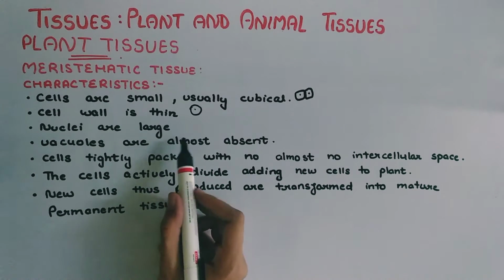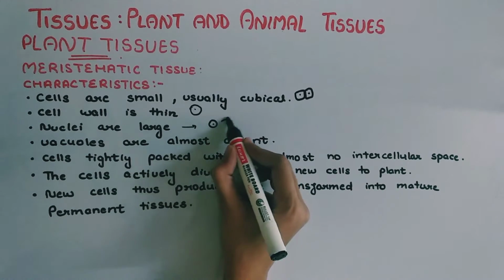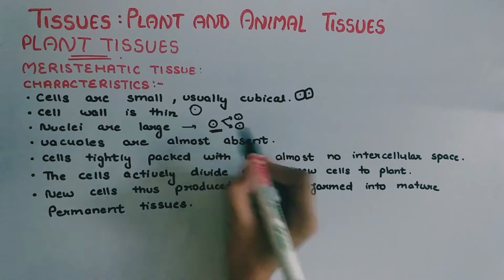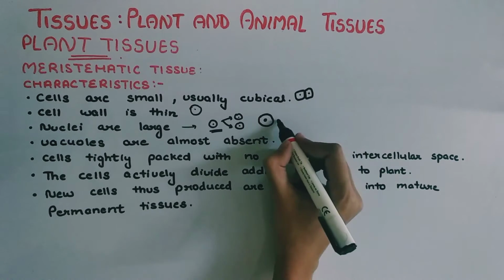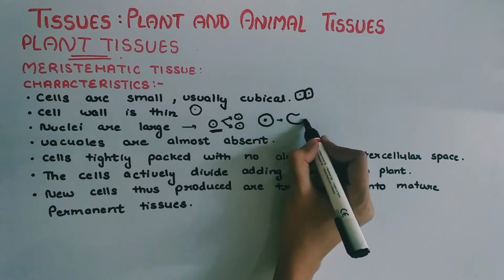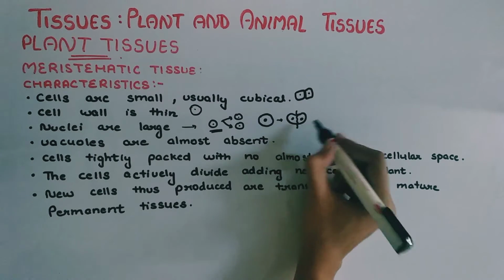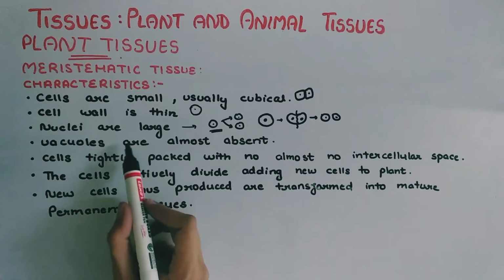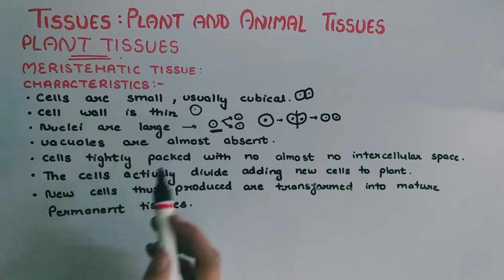Nuclei are large. We know that during cell division, one cell divides into two cells. When this cell divides, first of all, suppose this is a cell and this is the nucleus. First of all, the nucleus of the cell divides into two parts. After that, the breakage happens and two cells are formed. Hence, the nucleus of the cells of meristematic tissue are large.